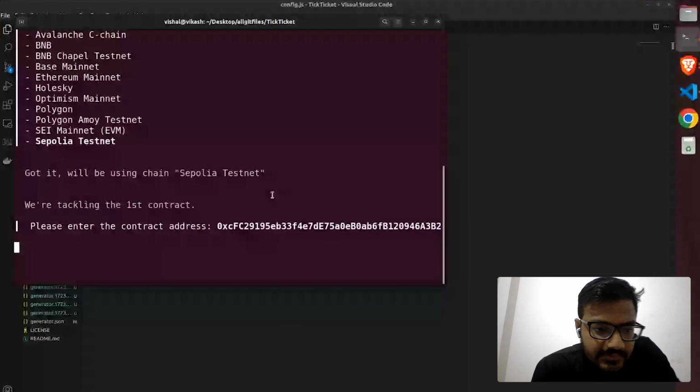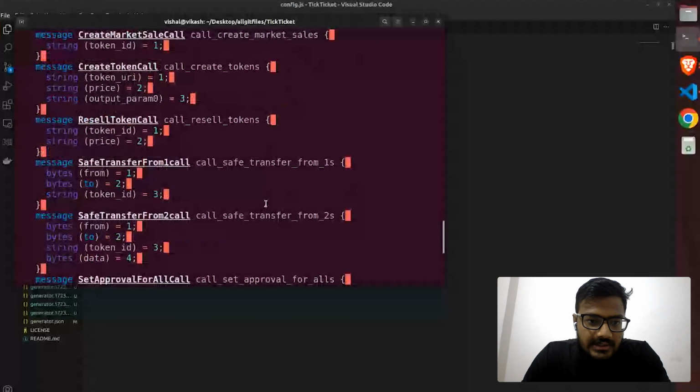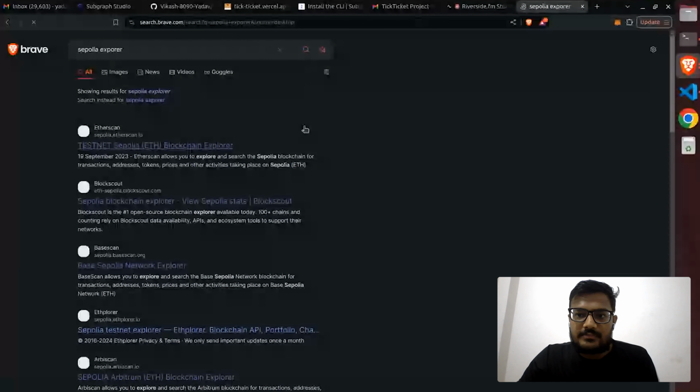After this, it is going to fetch the ABI. Let's wait for this. It automatically fetches the ABI, I guess, because this address is already verified and deployed on the Explorer. That's why it automatically reads my ABI.